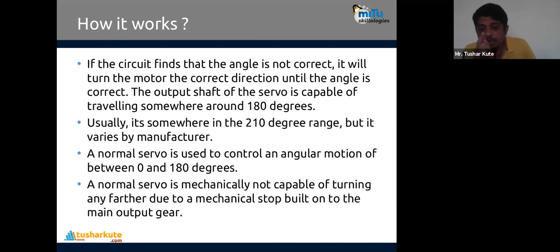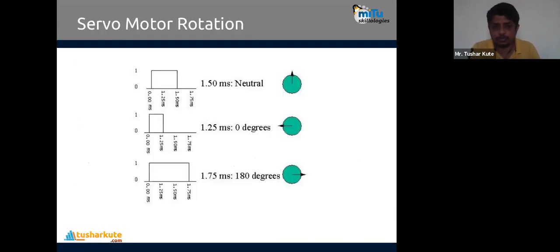That's what I told. A mechanical stop is present on the main output gear. Above that, it is not possible. And if you start changing the location physically, it will damage that servo motor. See this one. I've just shown how the rotations are there. So rotations will be like that.